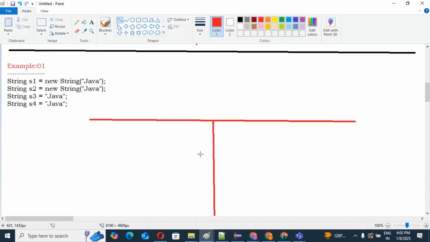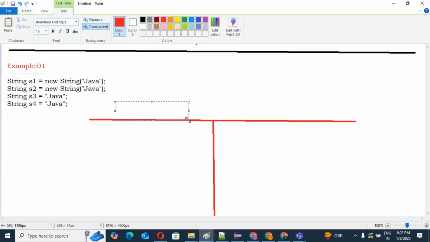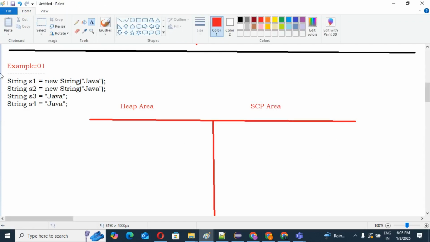Guys, see here. Concentrate. This is our heap area, yes or no? And this is our SCP area, right? This thing you know very well, no need to explain, already explained. This is the heap area. This is the SCP area.